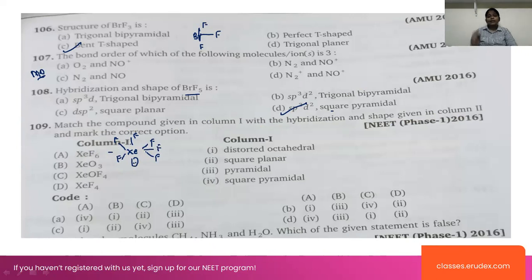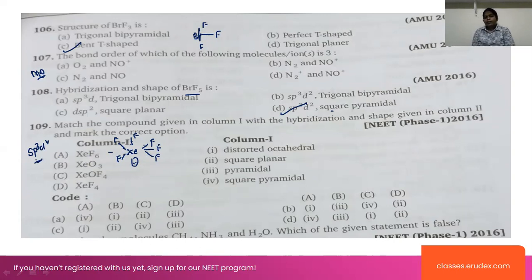Xenon has 8 valence electrons, right? That's why we are writing 1, 2, 3, 4, 5, 6, and one lone pair is there. Six bonds means this will be sp3d2 hybridization.